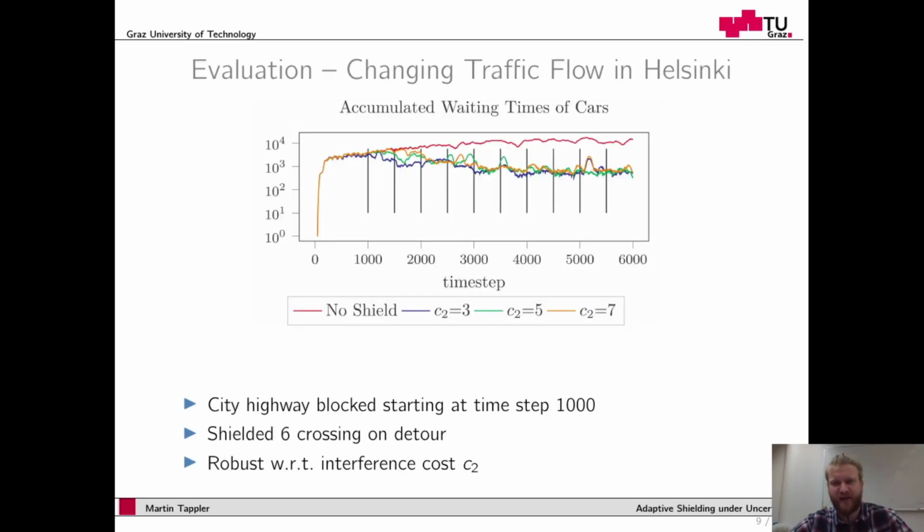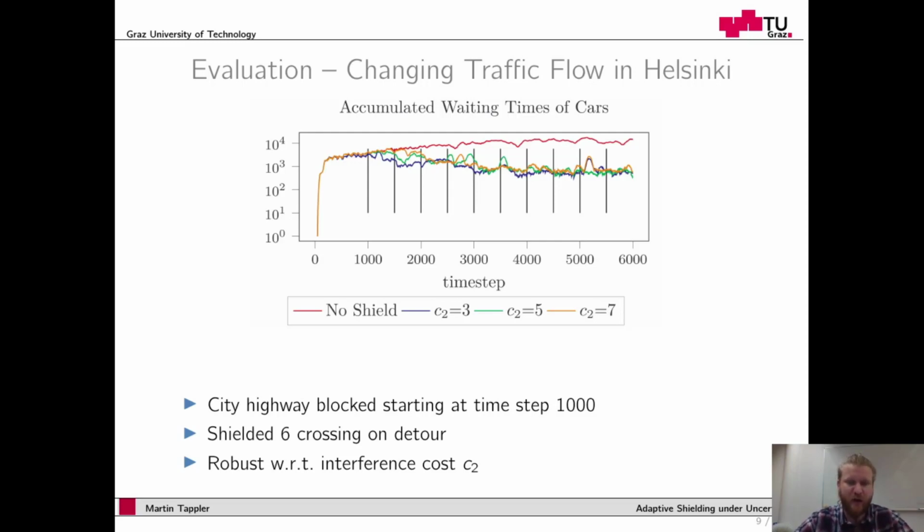So now let's discuss the evaluation. As I said before, we evaluated shielding in a traffic simulation of Helsinki, and we simulated that the city highway is blocked. Here you see some plots of the accumulated waiting time of cars in unshielded operation and in shielded operation.